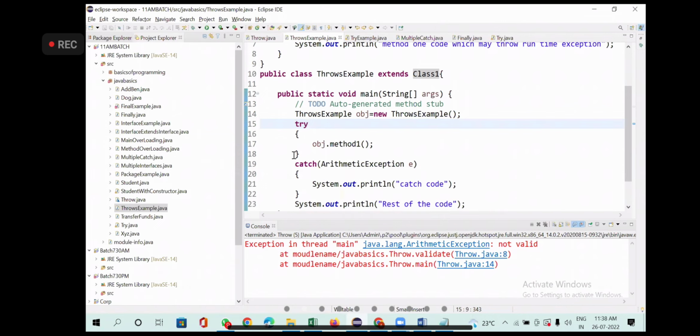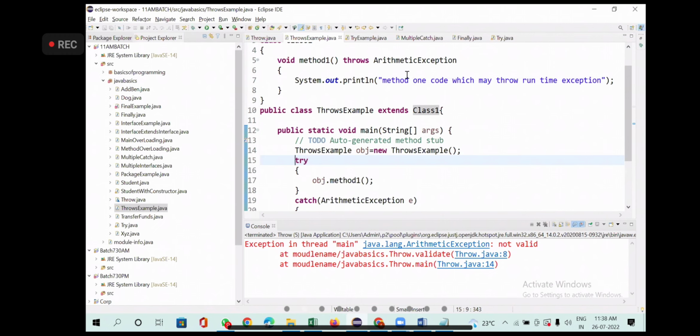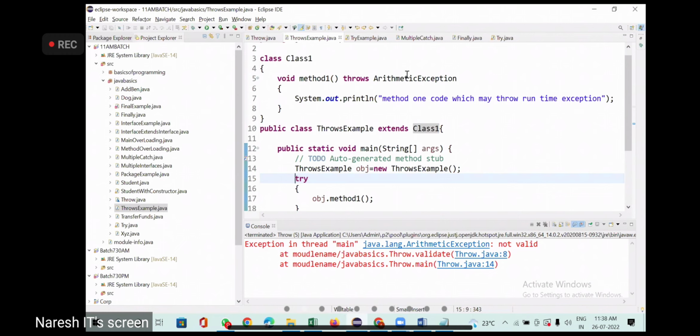If you don't put try catch, and if it has an exception, your program will terminate. I don't want my program to terminate. That is the reason I'm calling method 1 in the try block, so that my program need not be terminated. If you don't handle it, your program will terminate, because the superclass method might have an exception.